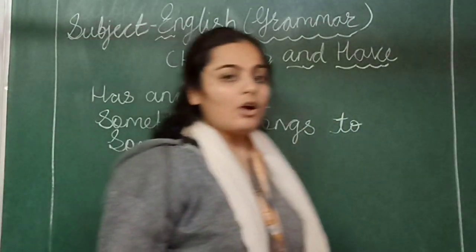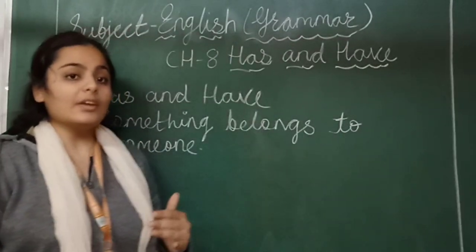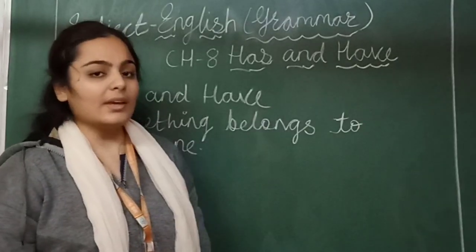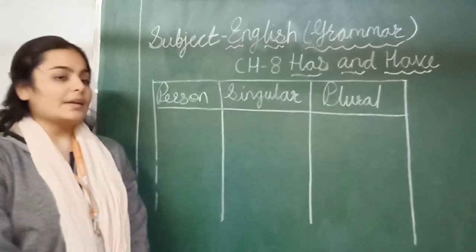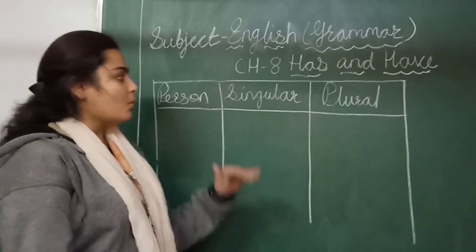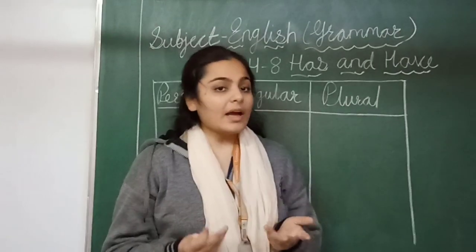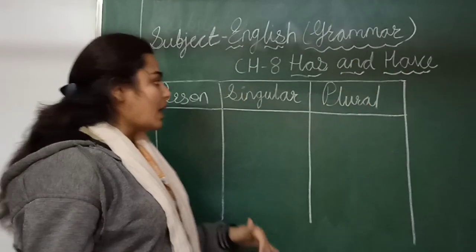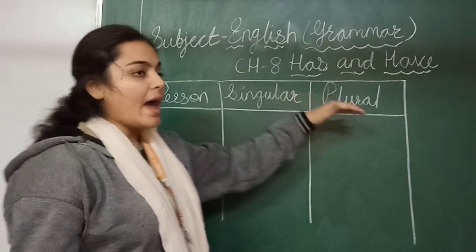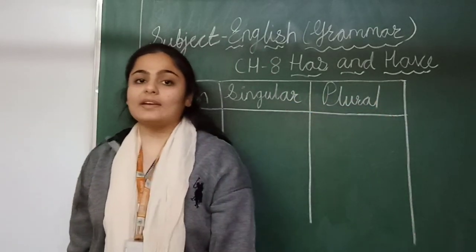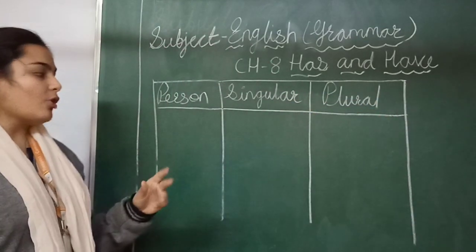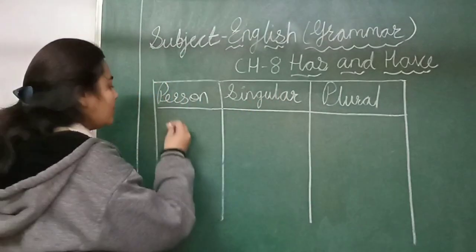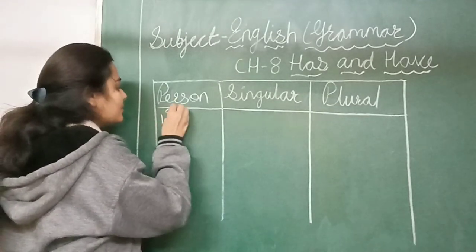Okay kids, so now we will learn where we use has and where we use have. We will learn one small table. Now we are talking about singular and plural. As I told you many times, there are three types of person: first person, second person and third person. So now we will learn about the first person.